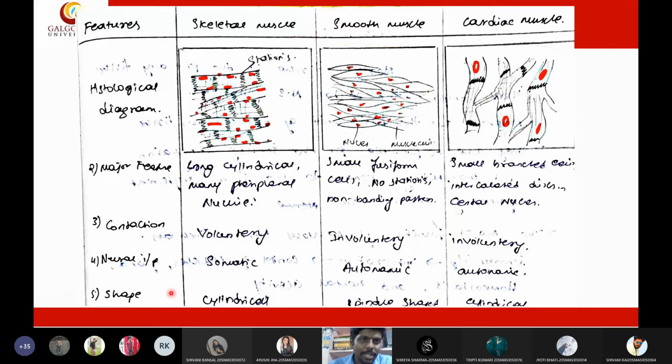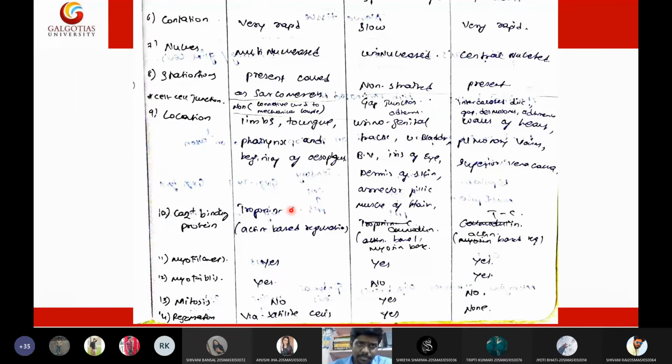Then coming to the shape, skeletal muscle is cylindrical in shape, whereas smooth muscle is spindle in shape, and cardiac muscle is again cylindrical in shape. So both skeletal and cardiac are cylindrical, whereas smooth muscle is spindle in shape. Now, contraction of the three types of muscles.